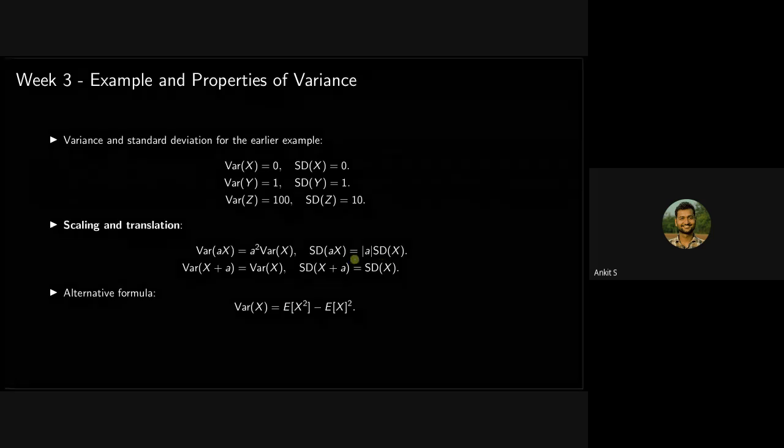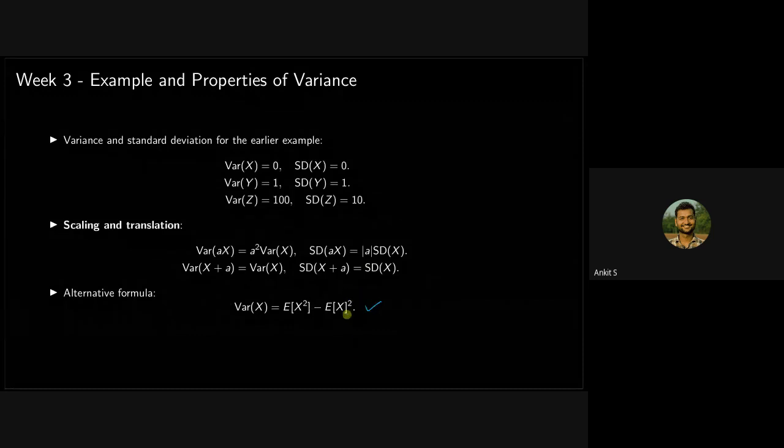When you add a constant to the random variable, its variance is not affected. While the expected value was being affected by it, variance and standard deviation are not affected. And I would say that this is the most important thing in this slide. This will be used a lot in this week as well as in future also.